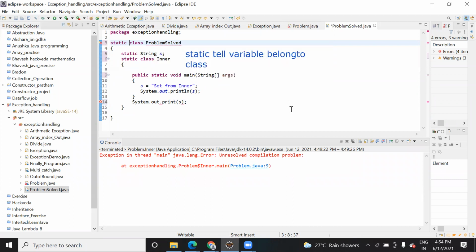I don't think it works, but I need to check it. I never use such a thing as a static class extending a static class. Static tells you that the variable belongs to that class itself. So if you try to extend the static class, how will that variable be accessible to the other static class? Even if you extend it, there is no meaning in extending a static class.